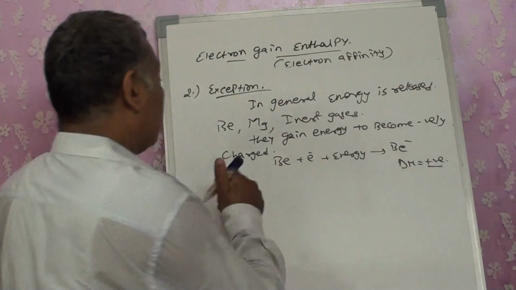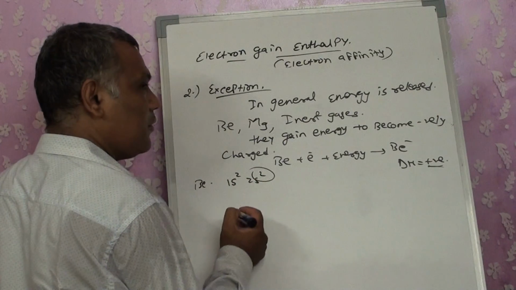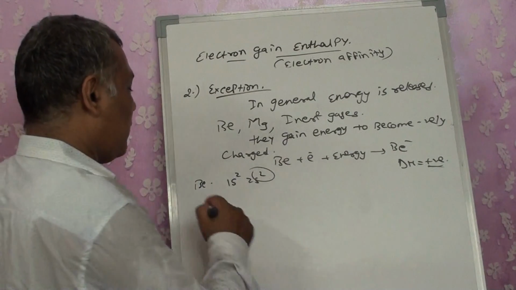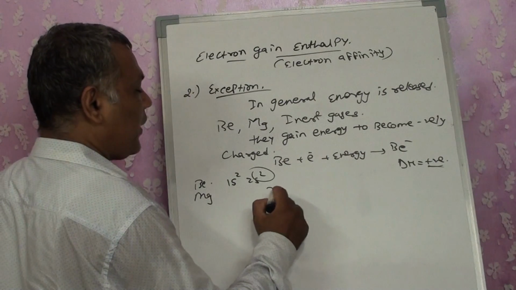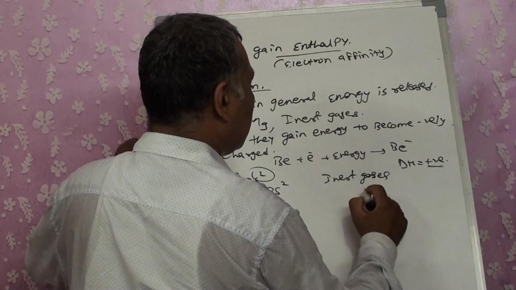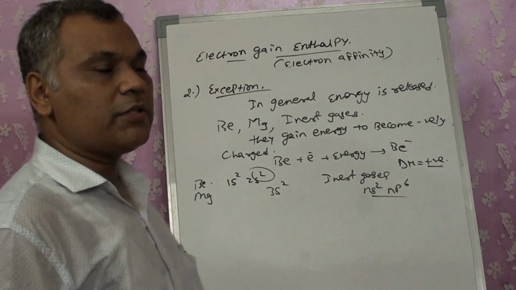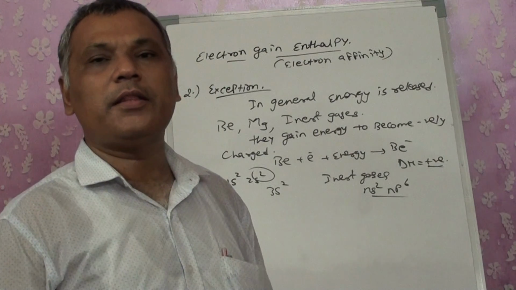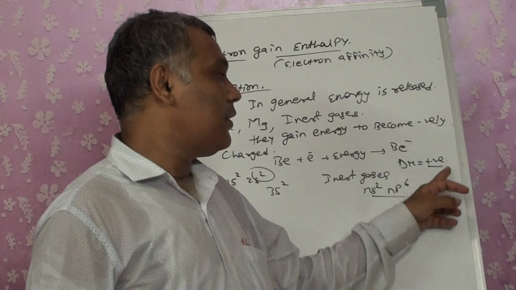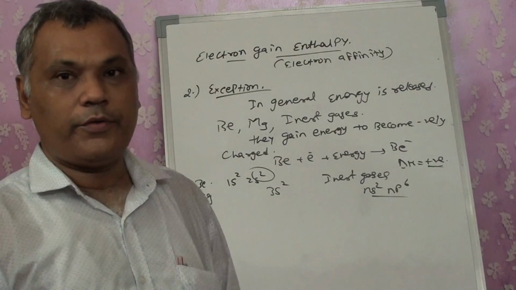Now, how can we say it? See, for beryllium we have 1s2, 2s2. The orbital is completely filled. Now where to add that electron? It is forcefully added, so energy has to be given. In the same way for Mg, we get 3s2. For inert gases, we get ns2, np6. Orbitals are completely filled, so they cannot gain electrons. As a result, they don't have a tendency to gain, and that's why they become positively charged. Right? Is it clear to everyone?